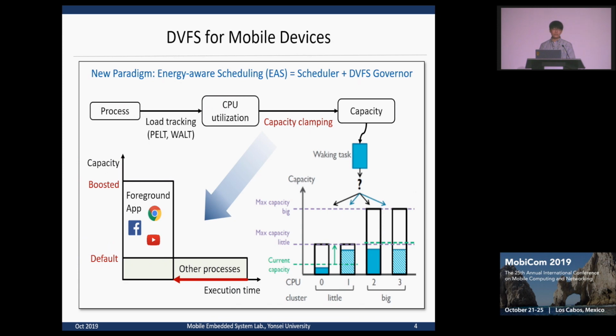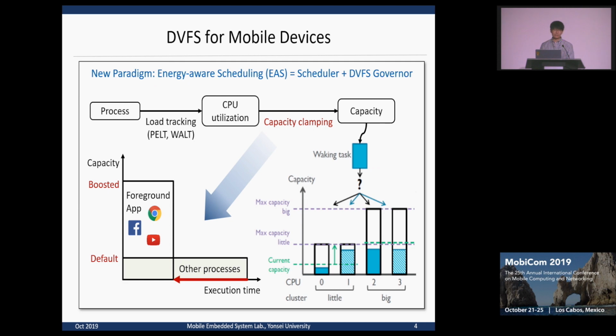Recently, a new CPU DVFS paradigm, energy-aware scheduling, also called EAS, was suggested. EAS combines the CPU scheduler with the DVFS governor, so it can determine the energy-optimal core and frequency at the same time before assigning a task. The computational resource required by a task is represented as a capacity, and the CPU frequency is determined by the accumulated capacity on the core.